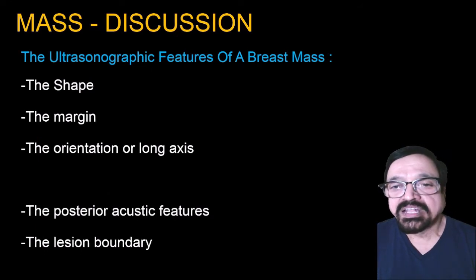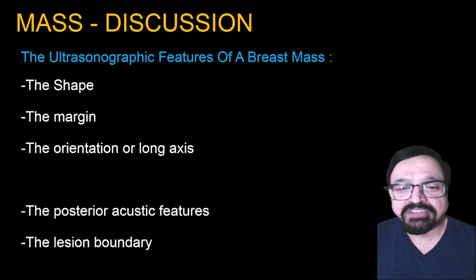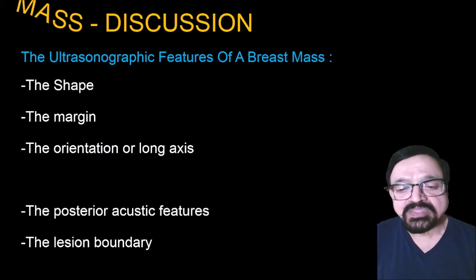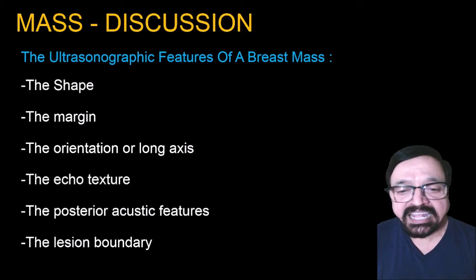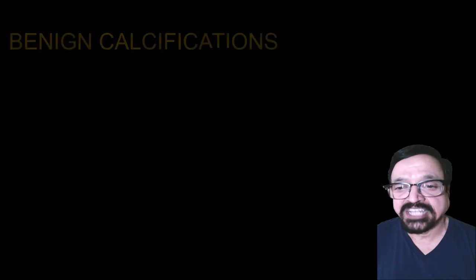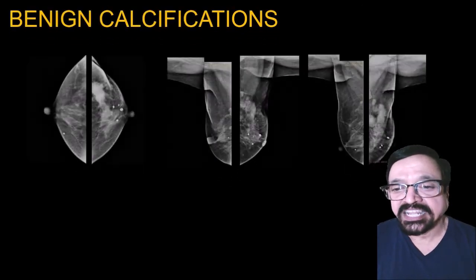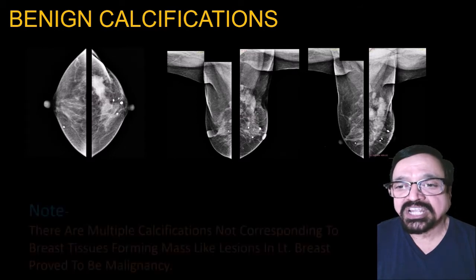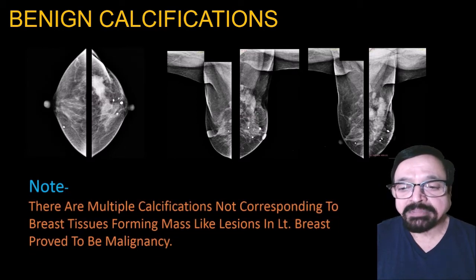Now the ultrasonic features of a mass are the shape, margin, orientation of long axis and posterior acoustic features, and the lesion boundaries are the important thing in addition to the echo texture of the lesion. These are the ultrasonic characteristics. Now here we are seeing benign calcification. They are coarse, large, and there are multiple calcifications not corresponding to breast tissues, forming a mass-like lesion in the breast proved to be malignancy.